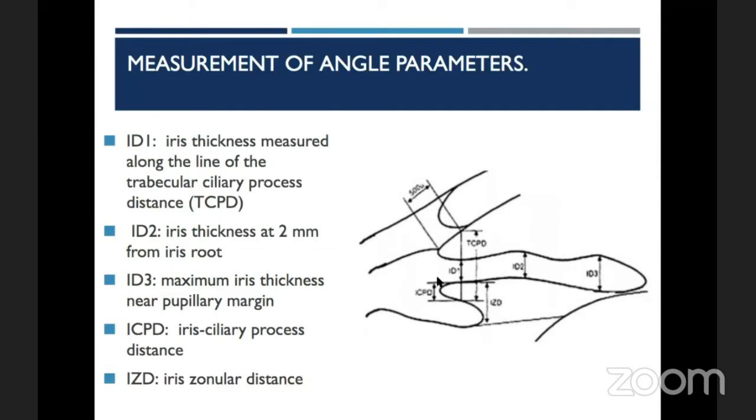We can also measure the iris ciliary processes distance and the iris zonular distances. These distances help us classify how close the ciliary body is, whether it is anteriorly rotated or not, and whether we are looking at an open angle or a closed angle.